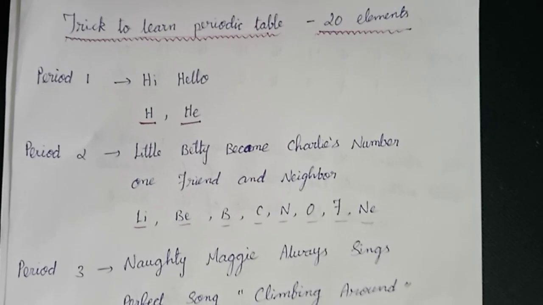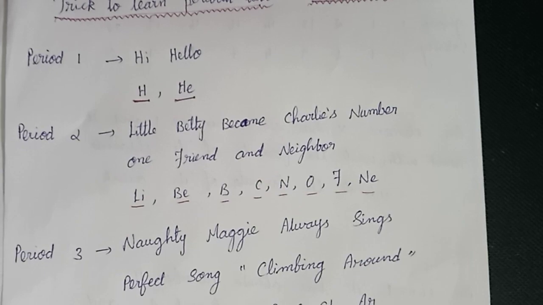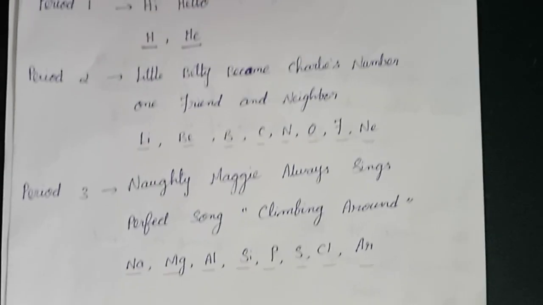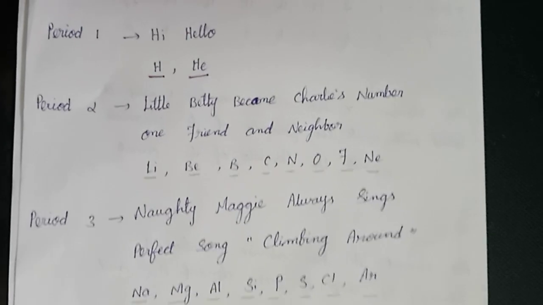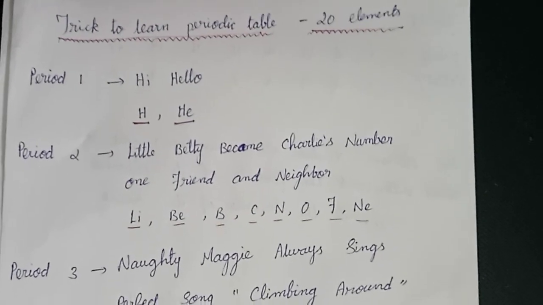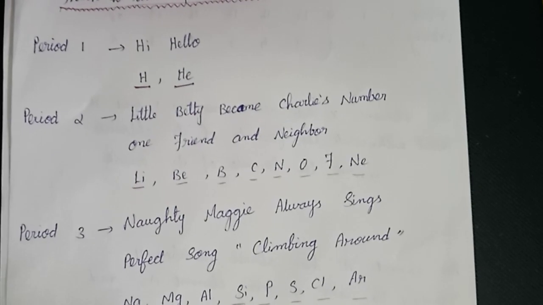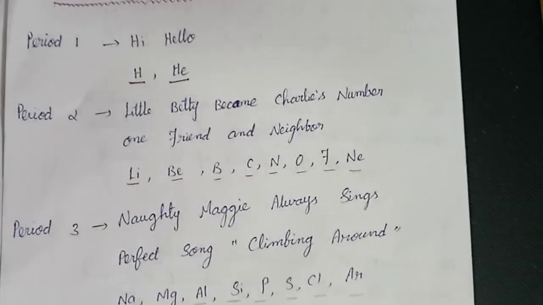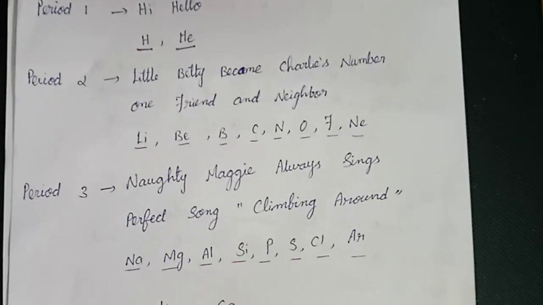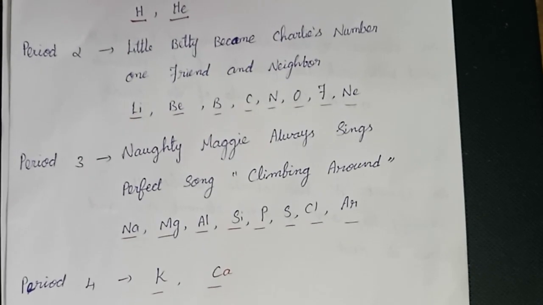Otherwise, hydrogen, helium, lithium, beryllium, boron, carbon, nitrogen, oxygen, fluorine, neon. In this way only we remember. So I hope this is the easiest way to remember the first 20 elements. Hi, hello, Little Betty became Charles' number 1 friend and neighbor. Naughty Maggie always sings perfect song climbing around. And last one, potassium and calcium.